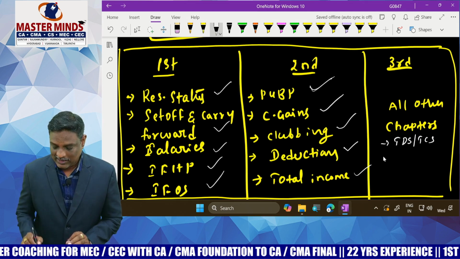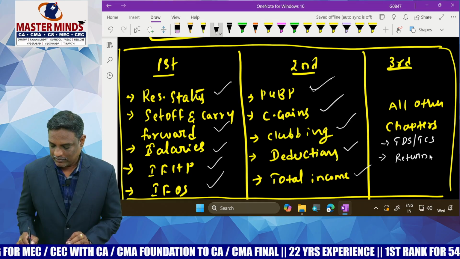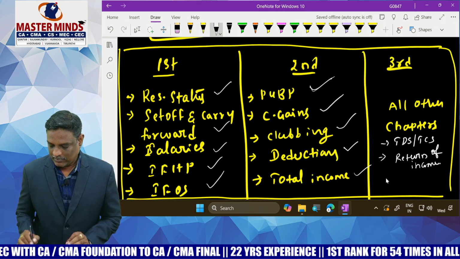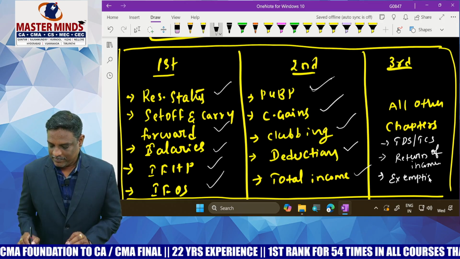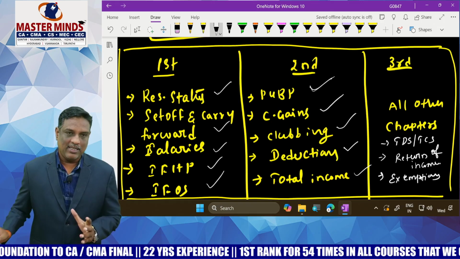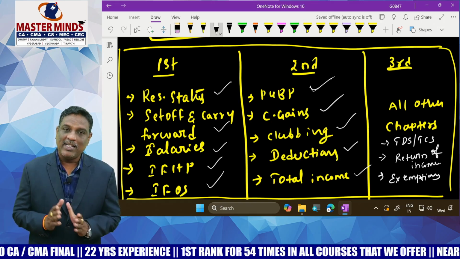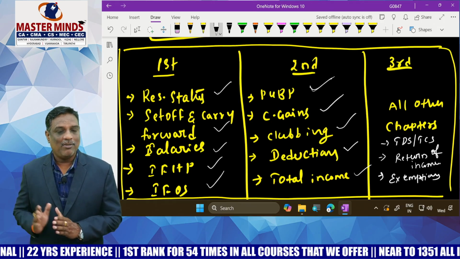Another one is the return of income chapter. And next one is exemptions. At least once, if you have sufficient time after completion of first priority and second priority, please concentrate on these 3 chapters covered in third priority.